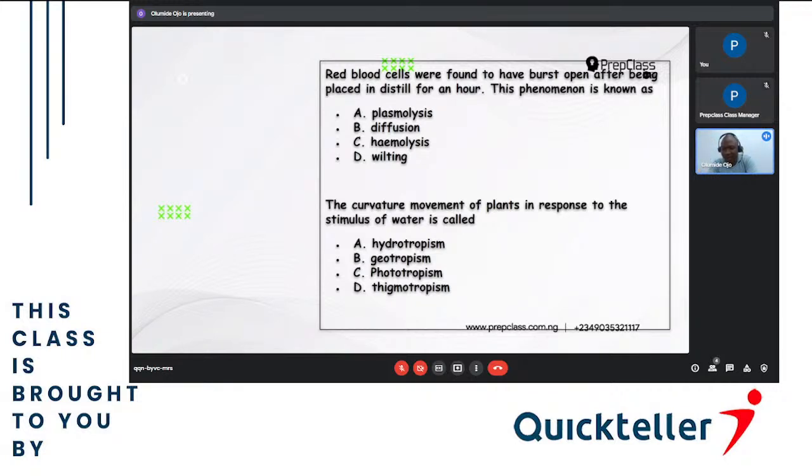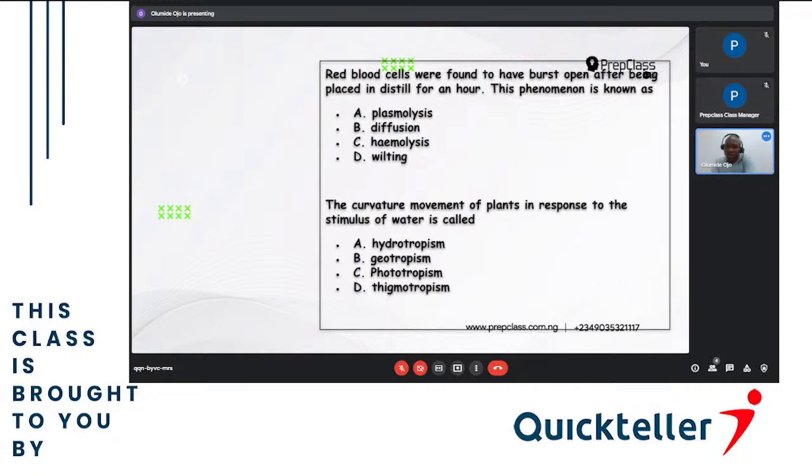Then the last one is thigmotropism. Thigmo means contact. So sometimes we respond to stimulus due to contact. For example, let's say a pin just touched me, a sharp pain, I will respond. Or let's say I passed through a place and there was fire that just touched my hand. My hand will respond to the stimulus. So that's thigmotropism.